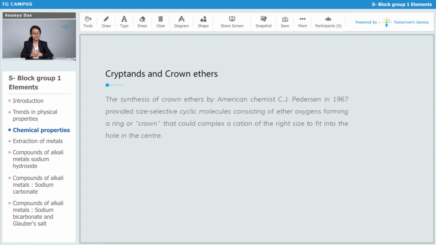Now, we have to talk about cryptands and crown ethers. There was a chemist called C.J. Pedersen, and in 1967 he synthesized cyclic molecules in which there were ether oxygens present, that is oxygens attached to alkyl groups on both sides, and they formed a ring or the crown. The ring so formed had a hole or a cavity in the middle, and alkali metals were so small that they could fit right into that cavity, and that is why they made complexes with such crown ethers.